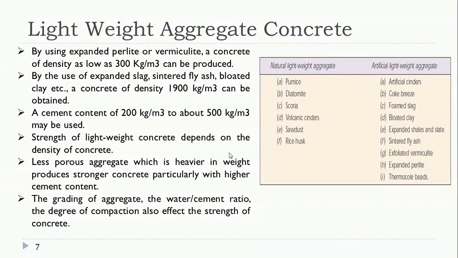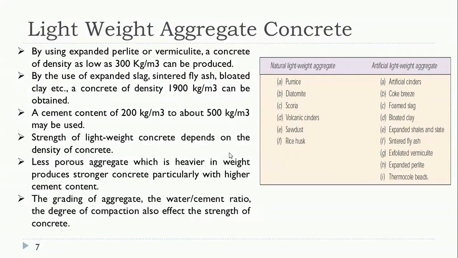Regarding vermiculite and perlite, I have already explained. And the last one is thermocol beads. You might have seen bean bags, in which you can see beads. Even those beads can be used as a replacement for the coarse aggregate in order to obtain lightweight concrete. So by the use of expanded slag, sintered fly ash, and bloated clay, a concrete of about 1900 kg per m cube can be obtained.